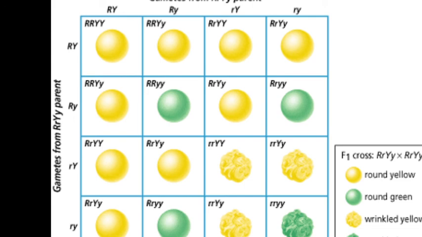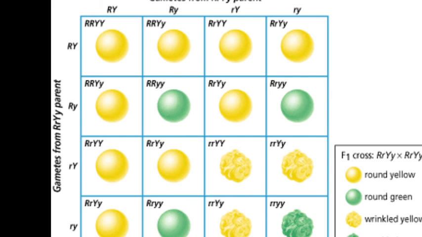Round shape and yellow color of seed are dominant over wrinkled shape and green color. During gamete formation, each pair of alleles segregates independently of the other and produces only capital R capital Y or small r small y gametes. All the plants produced in the F1 generation had round and yellow seeds, which were heterozygous for both alleles and are thus called dihybrid. In the F2 generation, the F1 hybrid produces four kinds of gametes in equal number: capital R capital Y, capital R small y, small r capital Y, and small r small y.